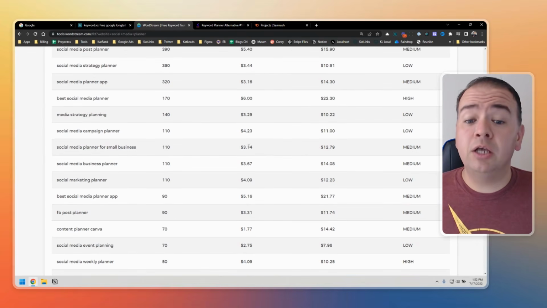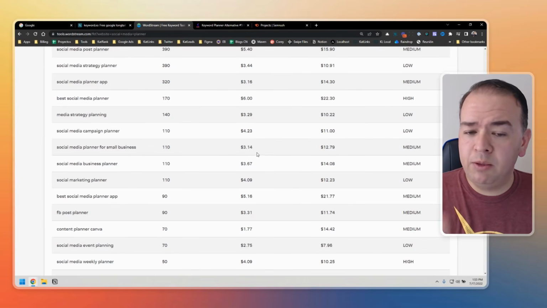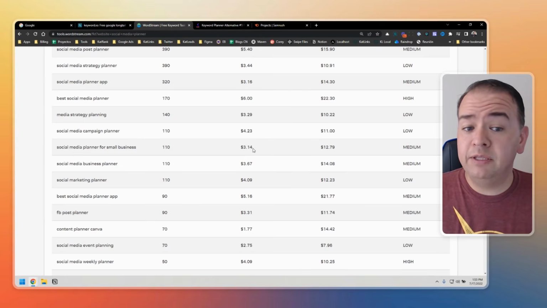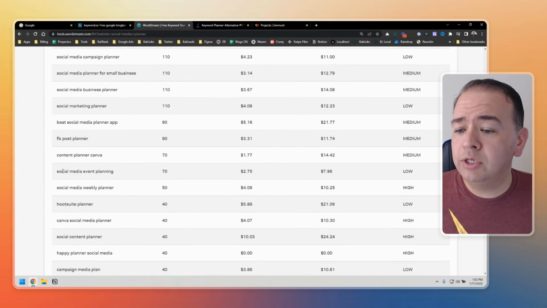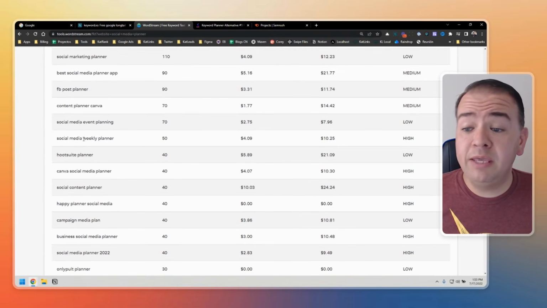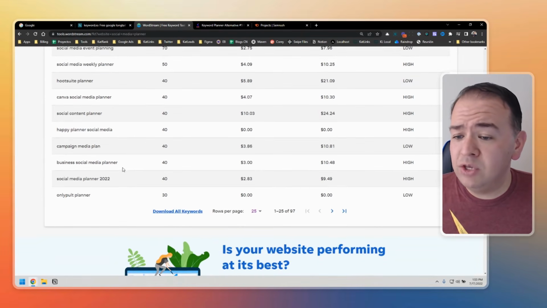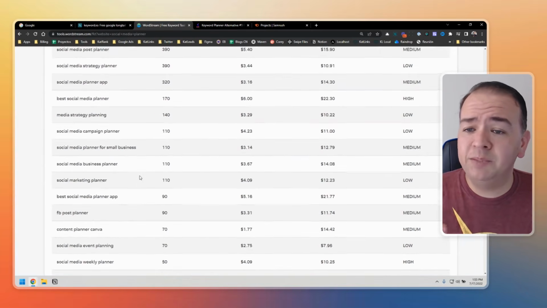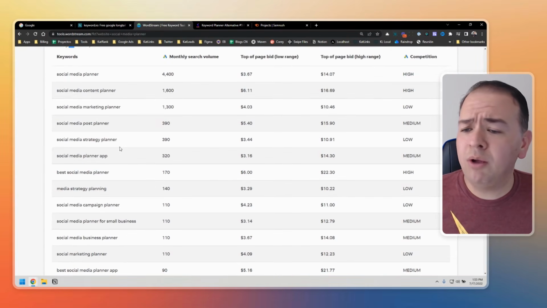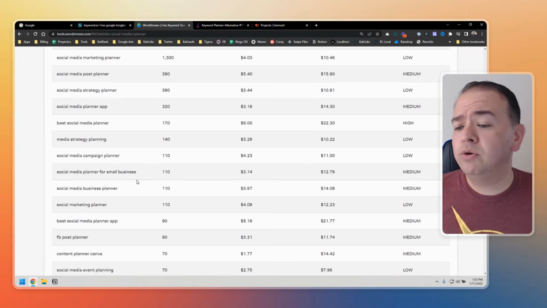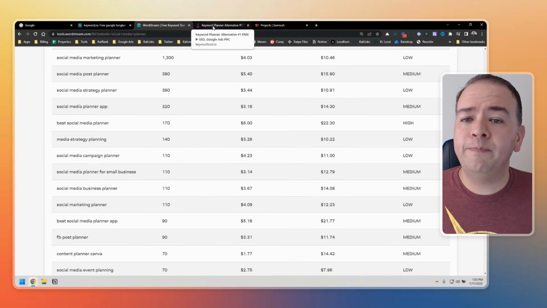And you can also look at the cost per click. So if you were to run a Google Ads campaign for any of these keywords, you would be paying anywhere from $3 to $4 to $10, $11, $12 per click. That gets expensive. So it's good to work on your SEO. Let's keep going. Social media event planning. Social media weekly planner. So this is pretty specific. Someone that wants to do the weekly planning, right? So again, as you can see, you have a lot of options to create content just with this page. Even not paying for the tool and using the free option, you have 25 options, out of which you could probably use at least 10 to create some blog posts for your website, right? Pretty good.